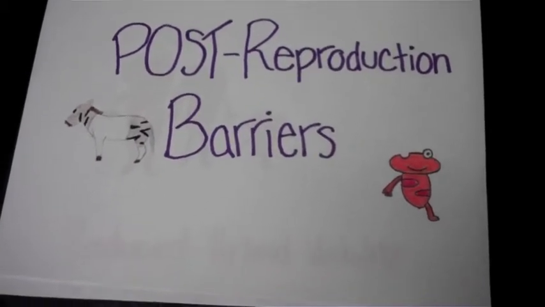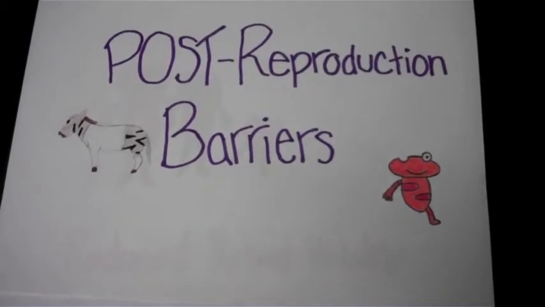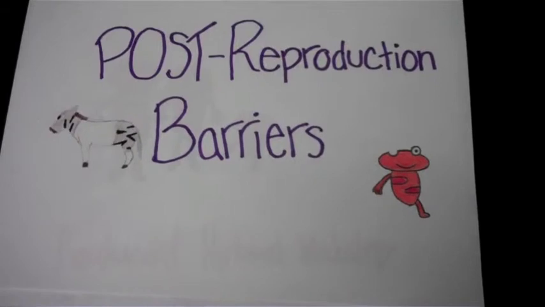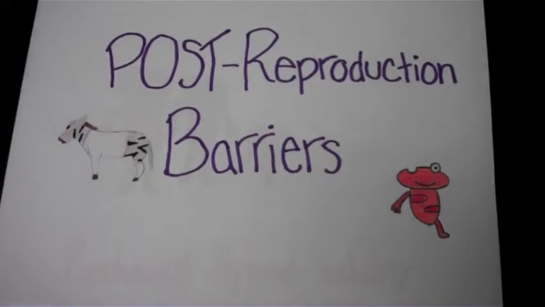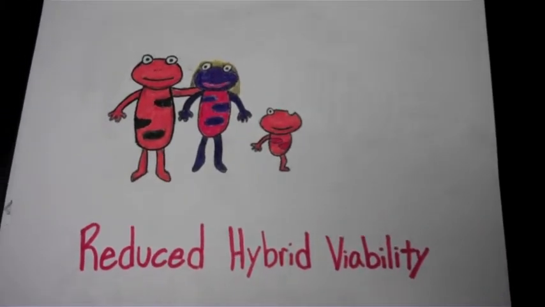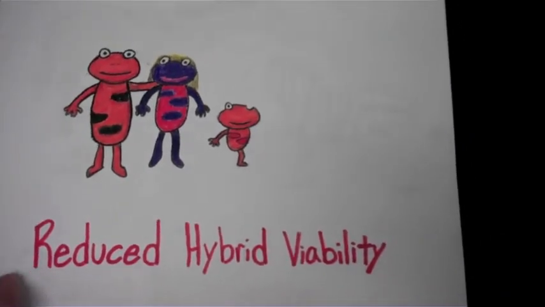Post-reproductive barriers are what prevent hybrid offspring from developing into a viable, fertile adult. Post-reproductive barriers include reduced hybrid viability and fertility, and hybrid breakdown. Reduced hybrid viability is when genes of different parent species may interact and impair the hybrid's development.